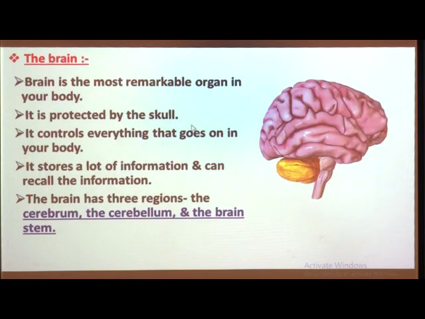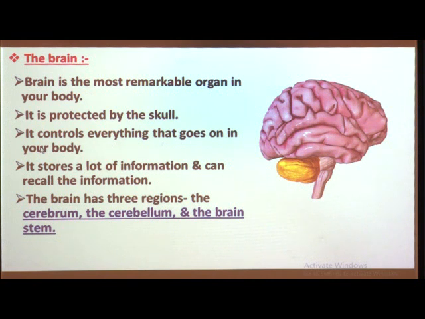So, let us see about the first part of the nervous system, that is the brain. So, the brain is the most important and the most remarkable organ in our body and it is protected by the skull. Students, as we know the skull is made up of bones and bones in the skull protect the brain. And when we see the brain, it looks like a walnut.